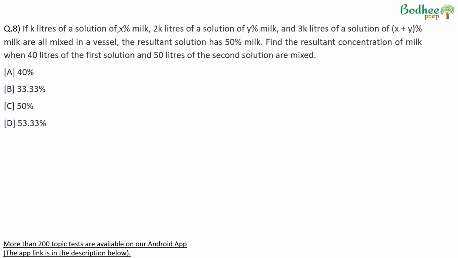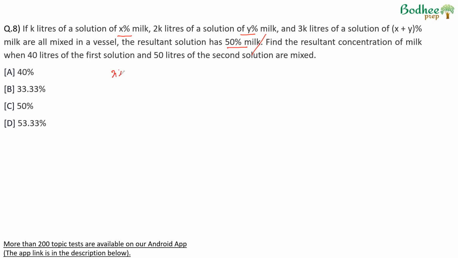If k liters of a solution of x% milk, 2k liters of a solution of y% milk, and 3k liters of a solution of x plus y% milk are all mixed in a vessel, the resultant solution is 50% milk. Find the resultant concentration of milk in 40 liters of the first solution and 50 liters of the second solution. So what we do is, first, let us look at the first information given and make an equation to find a relationship between x and y if possible.